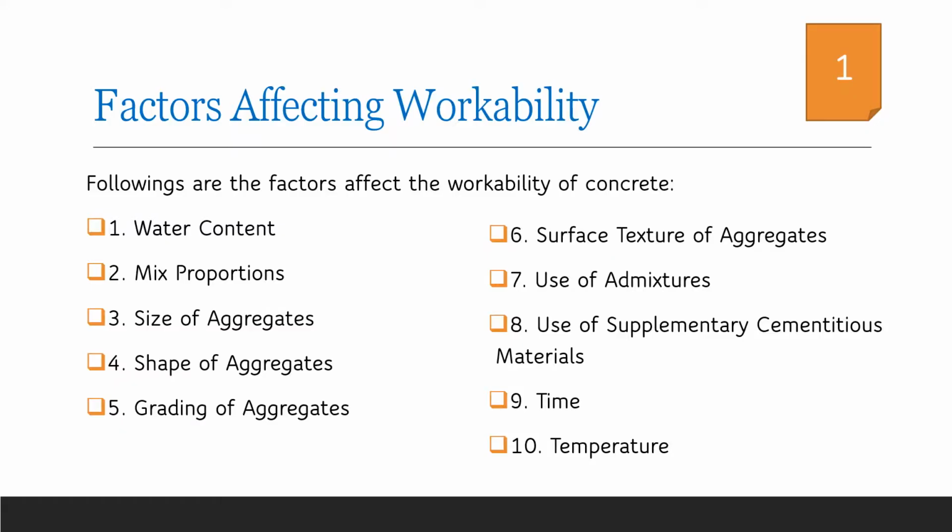Factors affecting workability include the mix proportions, that is the proportion in which cement, fine aggregate and coarse aggregate are added in the concrete, and also the properties of aggregates and water. The workability can be improved by the addition of chemical admixtures as well as mineral admixtures. It is also influenced by the temperature of the surroundings, and the time of mixing and the time of transportation also influence the workability of concrete.